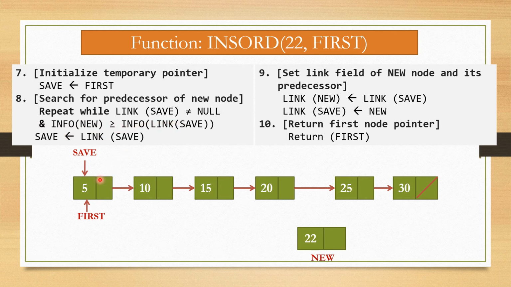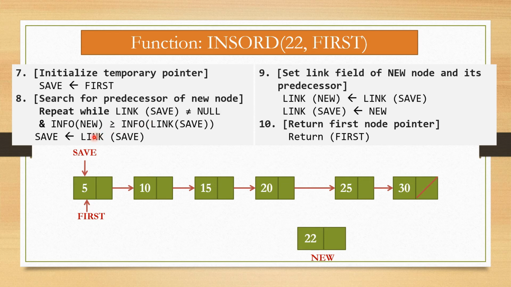Now here link of save, this is save, and link part of this node is connected with this. For that location, info of link of save means this is the address and what element is located at this address, that is 10. So here info of link of save becomes 10. So 22 is greater than or equal to 10, right? Always, obviously 22 is greater than 10.